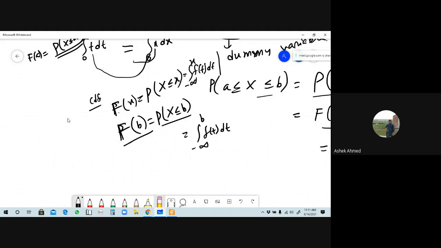Now tell me what this means. This is the area under the curve f of t from minus infinity up to b.